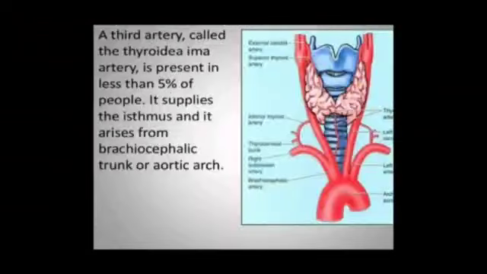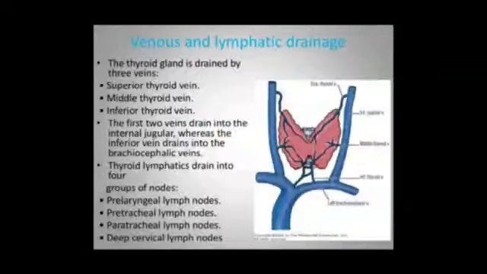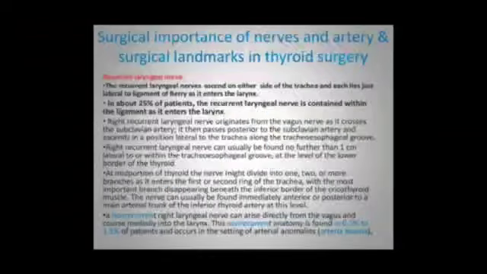There is a third artery, the thyroidea ima artery, present in 5% of people. It supplies the isthmus and arises from the brachiocephalic trunk or the aortic arch. The veins, as I told, are the superior, middle and inferior thyroid veins, three veins. The upper and middle drain into the internal jugular vein, whereas the inferior drains into the brachiocephalic vein. What are the lymphatics? Prelaryngeal, pretracheal, paratracheal and deep cervical nodes. The pretracheal or prelaryngeal node is also known as the Delphian node.